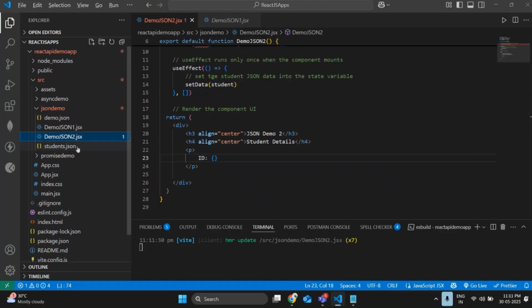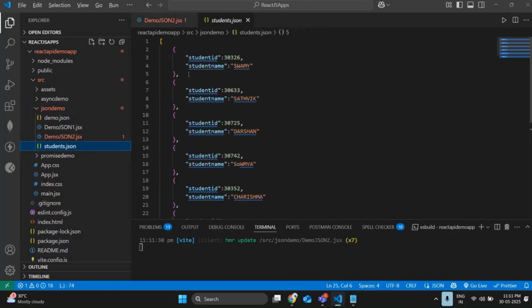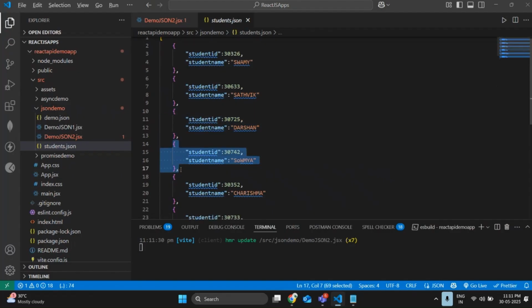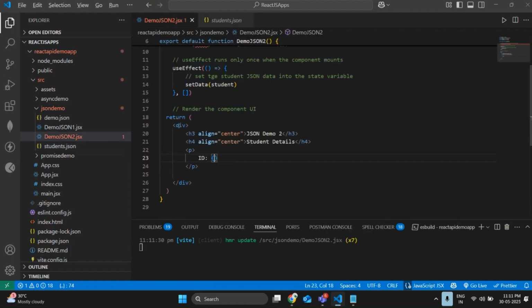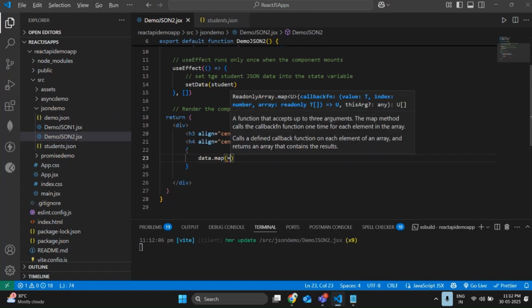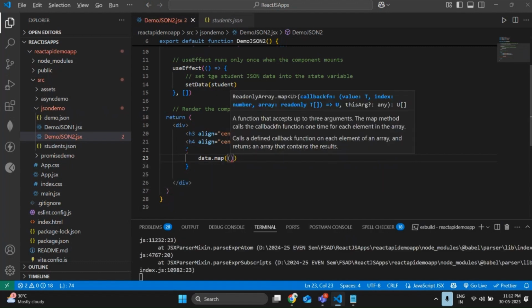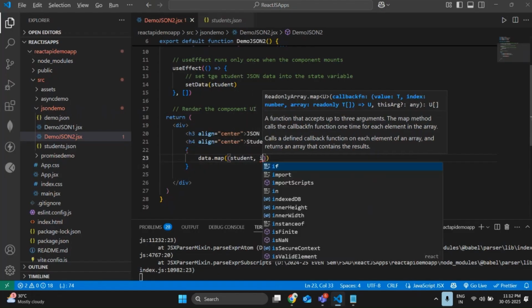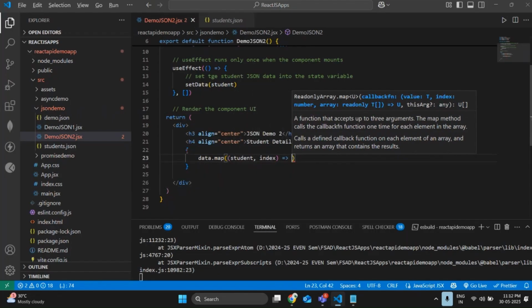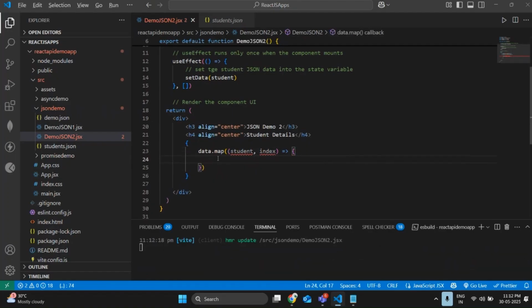I forgot to discuss this. We stored these details in an array, so it will be index 0, index 1, index 2, 3. Every value has a separate index number. So let me use the correct syntax now. Open curly brace, data.map of student comma index, curly brace, open arrow function.